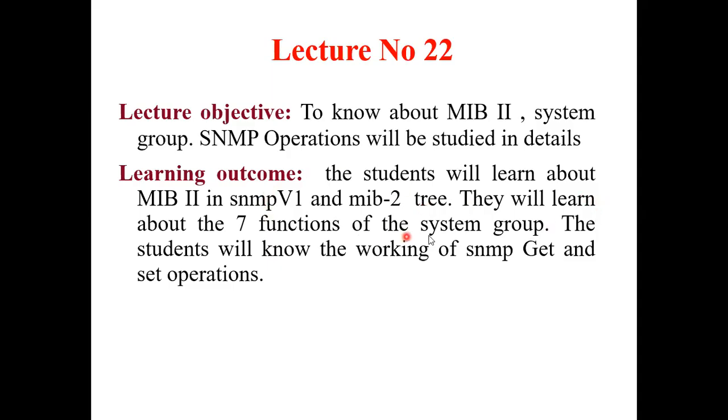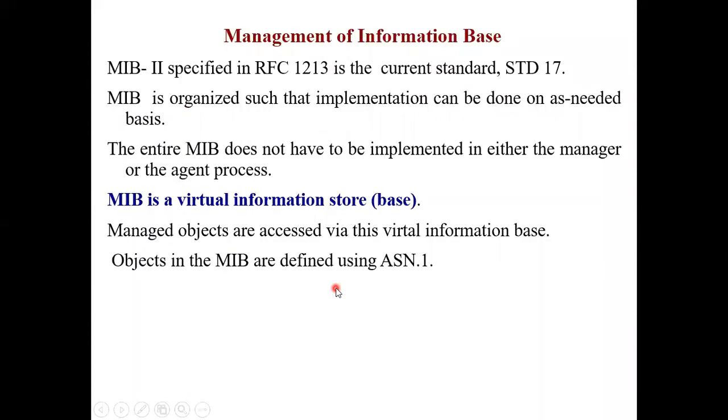So there are 7 functions in the system group. You will learn about these 7 functions, and then you will know the working of the SNMP get and set operation. Today we will finish the SNMP get and set operation. So with this, we start with the MIB2. The last lecture also covered this point. MIB is a virtual database.